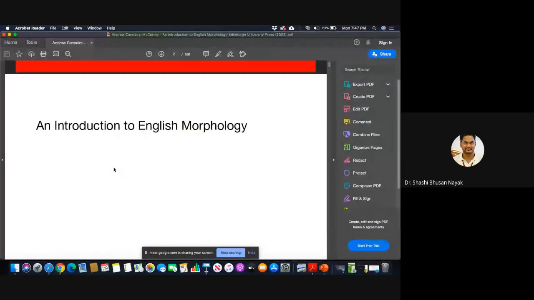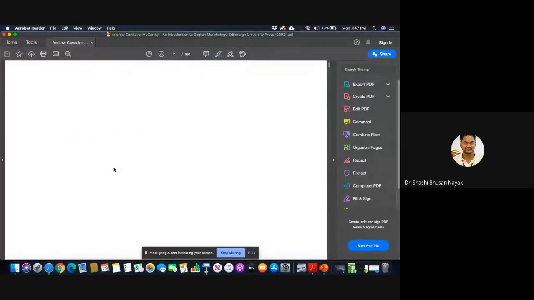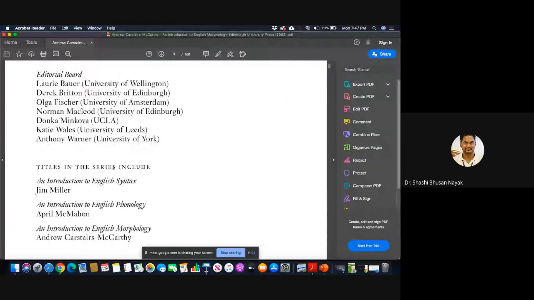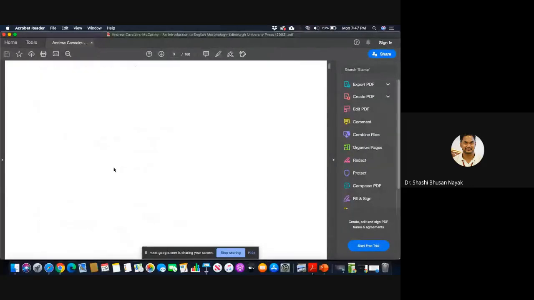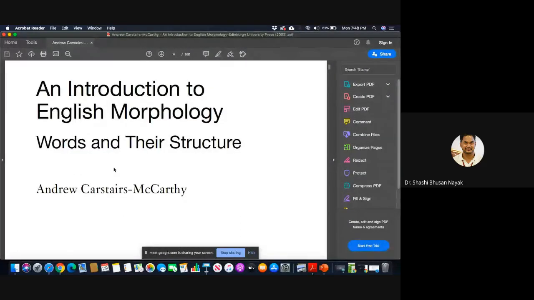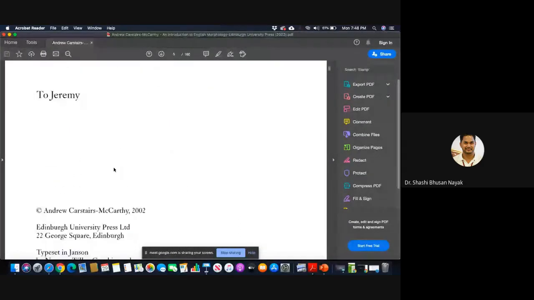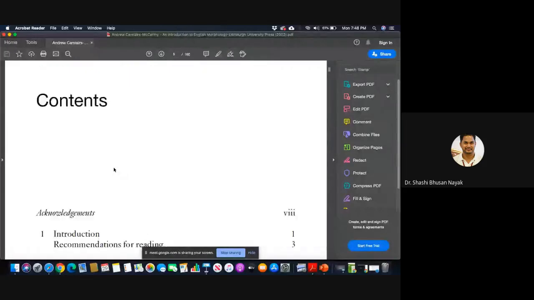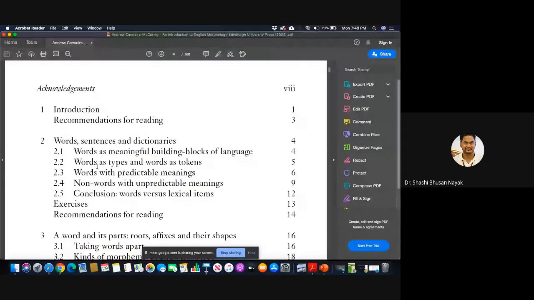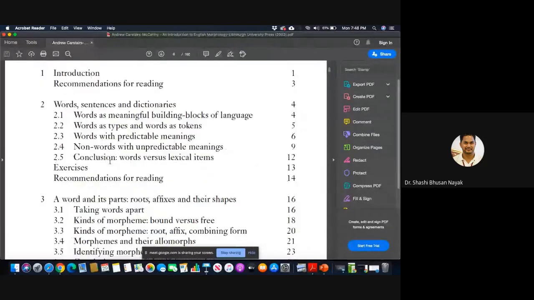I have this with me. I'll share that in your group so that you will be in a position to dive deep into morphology, words and their structures, and many things in addition to the IGNOU book. I mean, the IGNOU book is sufficient for you, but if you want to study more, if you want to get into the nitty-gritties of morphology, you go to this.